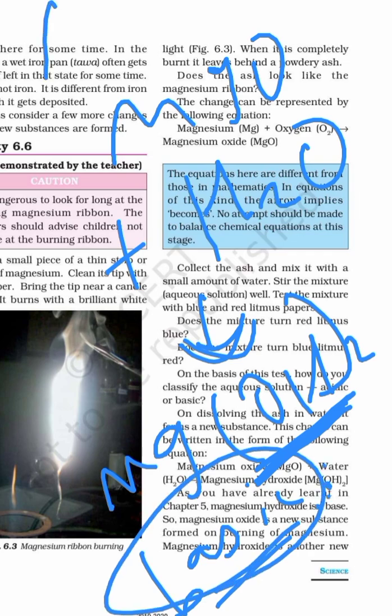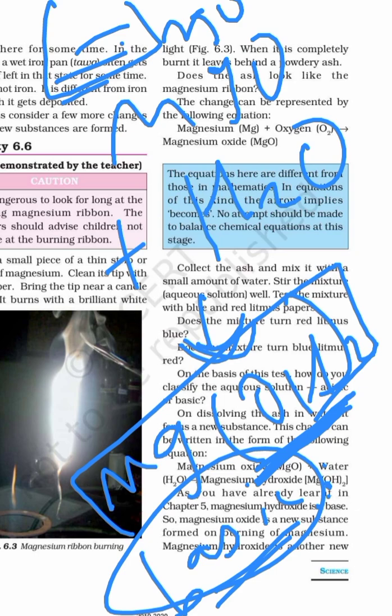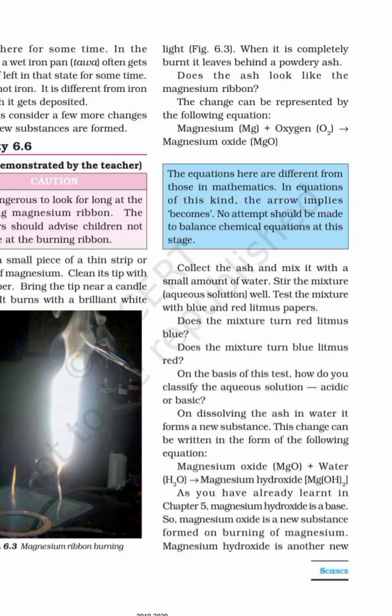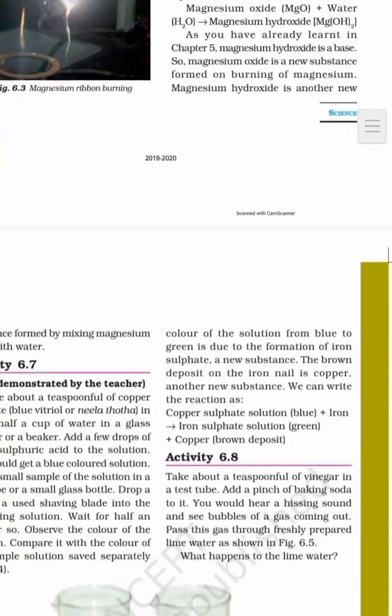You know very well, I took magnesium oxide in a beaker and added water into it. So a new substance is formed. It is called magnesium hydroxide, Mg(OH)2. Now whenever OH is there, it is basic in nature.